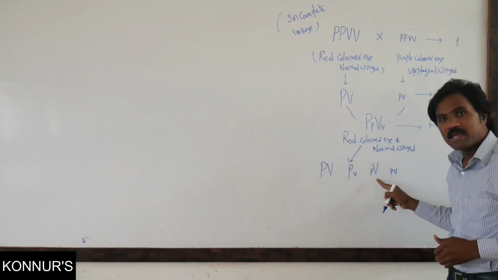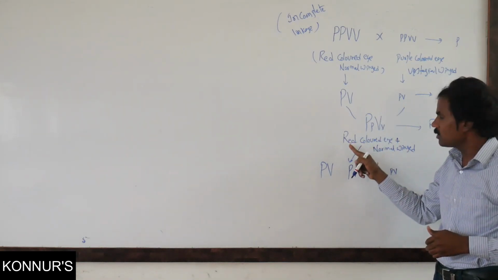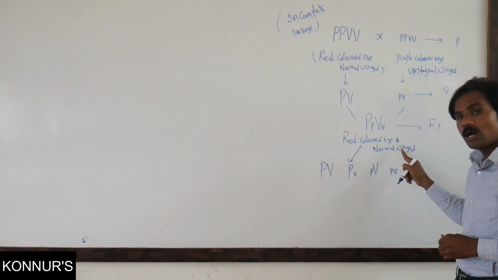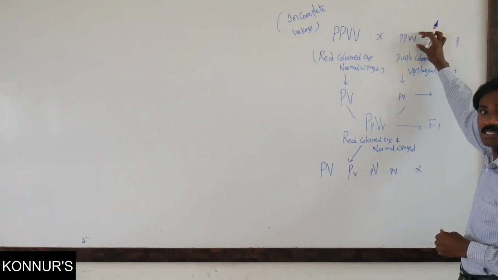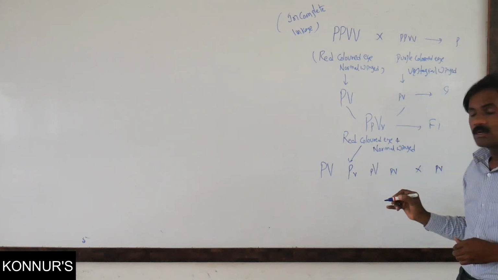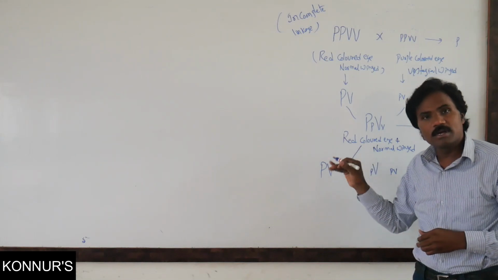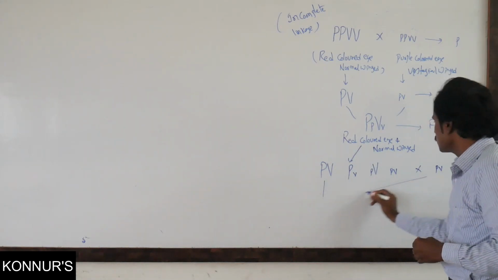These are possible gametes in that F1. All F1 organisms are red color eye and normal winged. If it is crossed with the recessive parent, small p small v, that means a test cross, then what are the possible organisms?